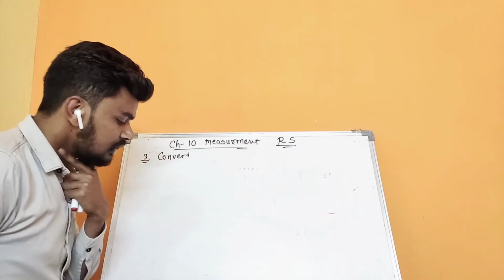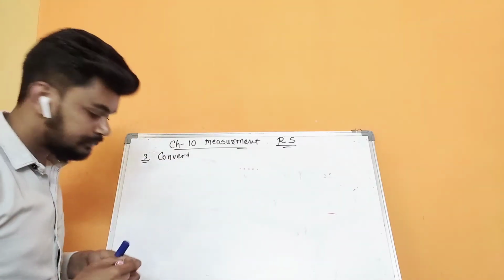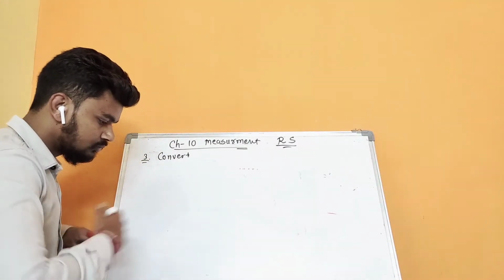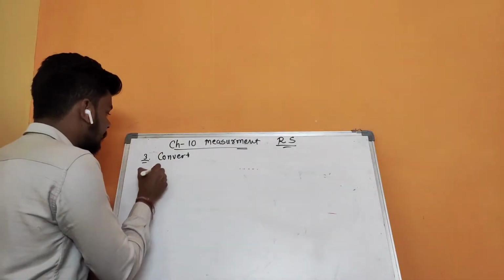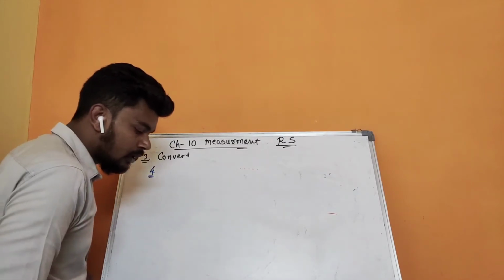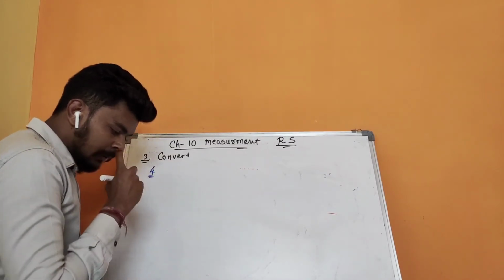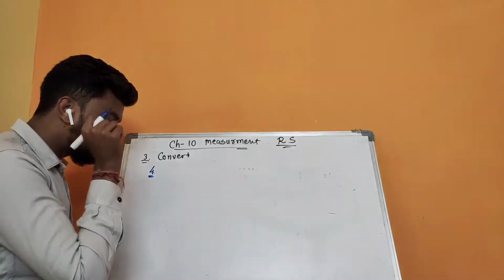Next, let's do the fourth one. Question number 4. 80 meter is equals to dash decameter.